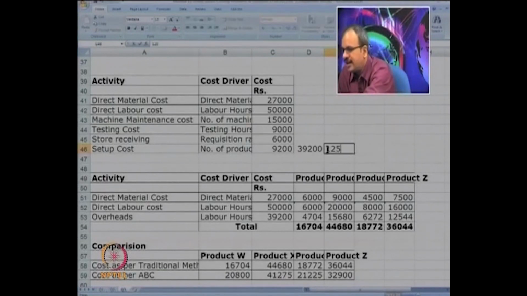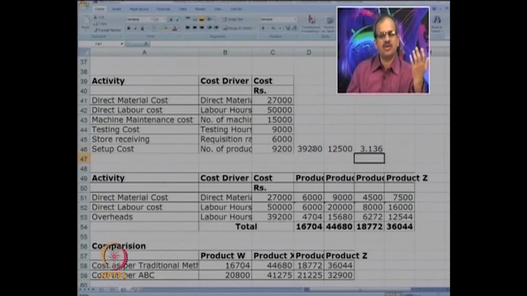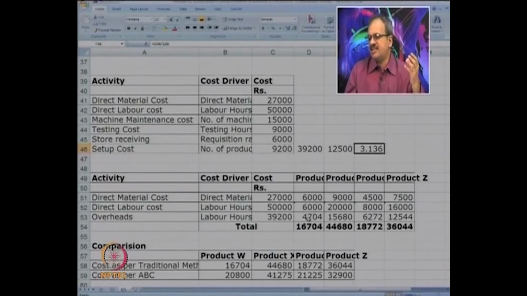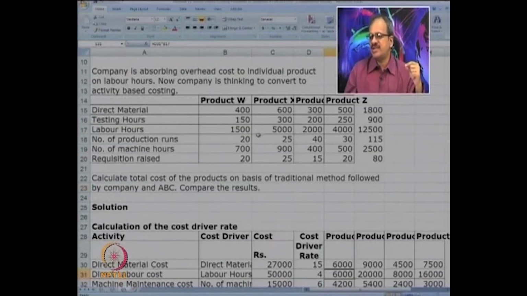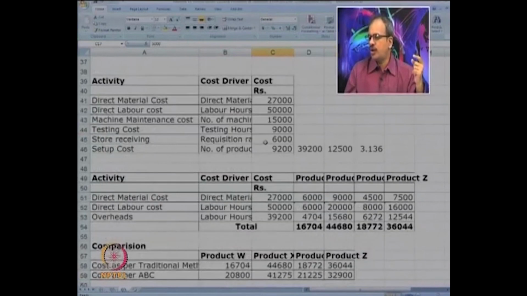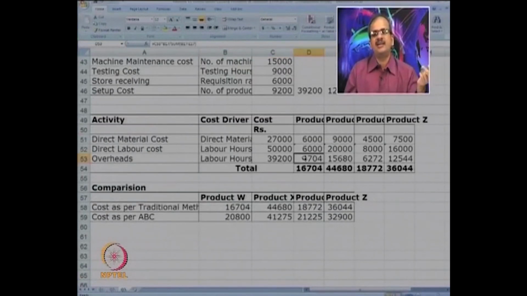I will just show it for more clarity. So 39,200 divided by 12,500, 3.136 per labor hour is the rate. Now this rate is multiplied by the number of labor hours for each product, which is given to us, 1,500, 5,000 and so on. So once you multiply that, you get 4,704, 15,680, 6,272 and 12,544. This is the traditional system.